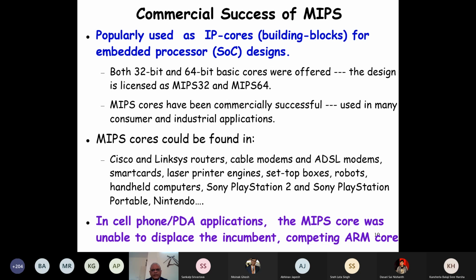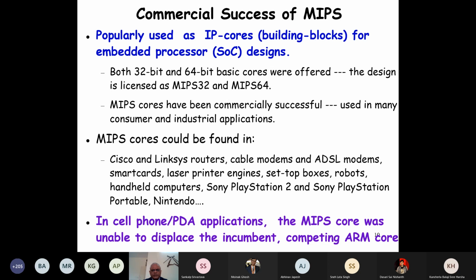MIPS, in those days, the 1980s and 90s, became a commercial success. It had several new things, not only the first RISC machine, but it used IP cores. I said that they didn't manufacture processors themselves. They licensed the design. And it so happened that at that time, system on chip was just starting.